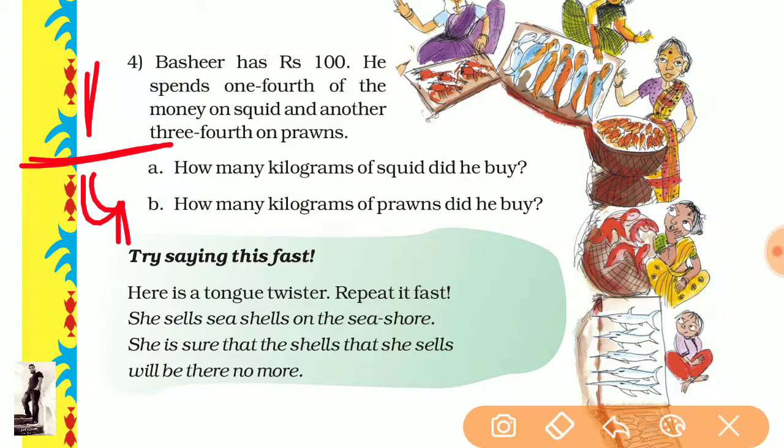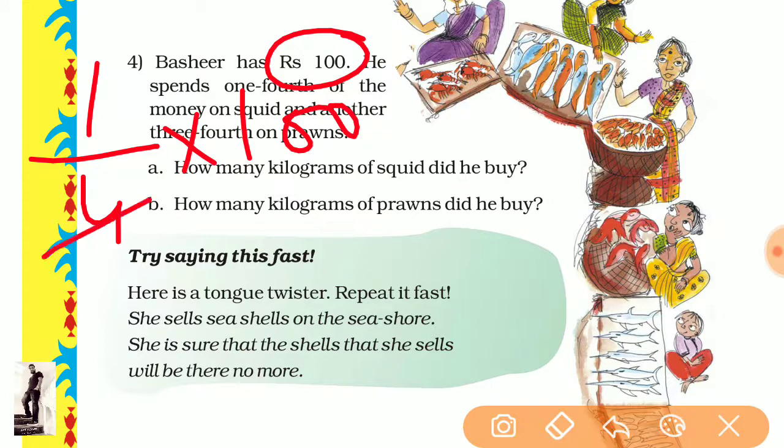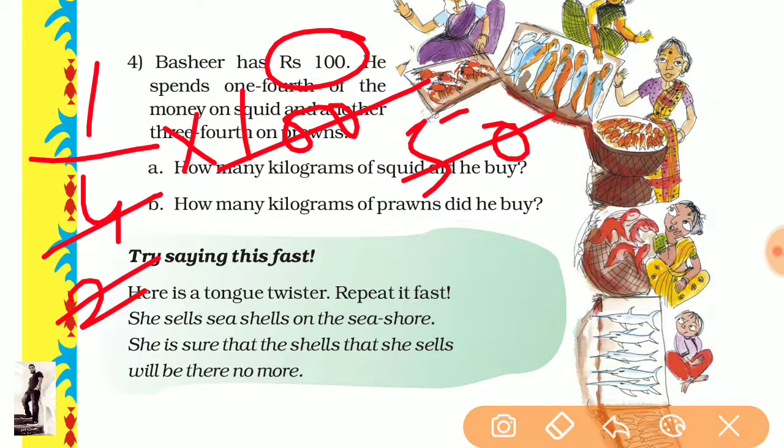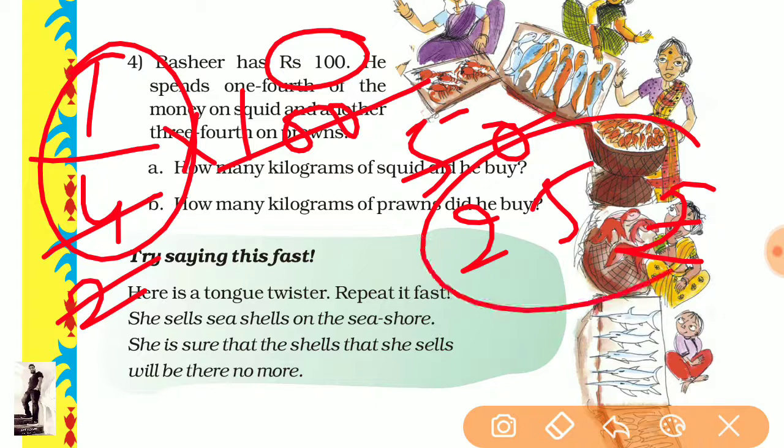And one fourth of 100, so it is 1/4 multiplied by 100. If you multiply this, 2 twos are 4, 2 fives are 10, and the 0 remains the same, so it is 25 rupees. So one fourth equals 25 rupees.